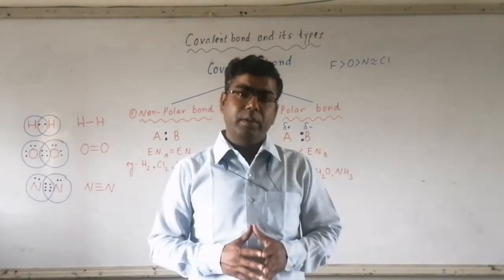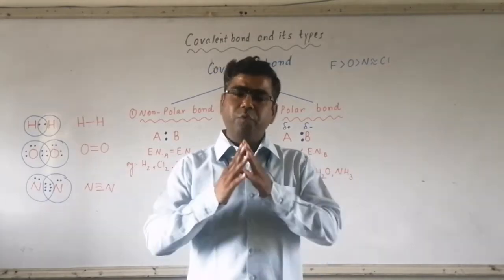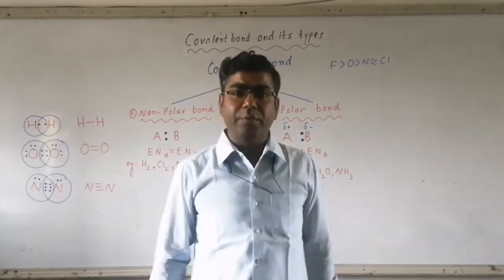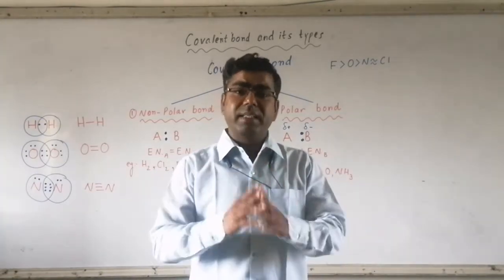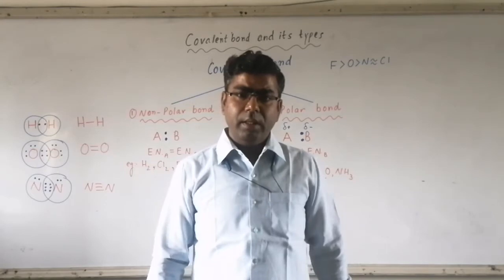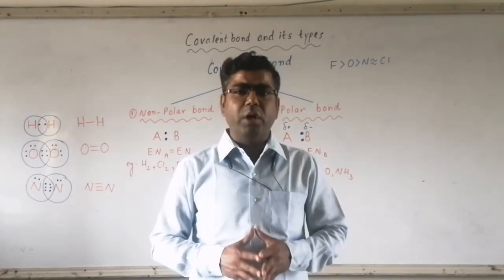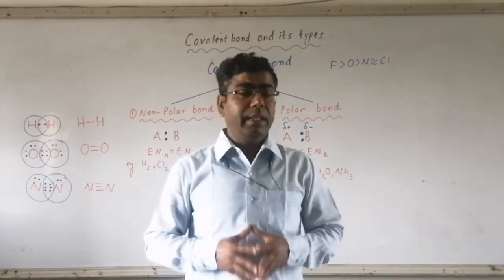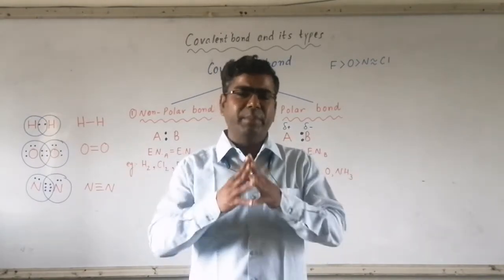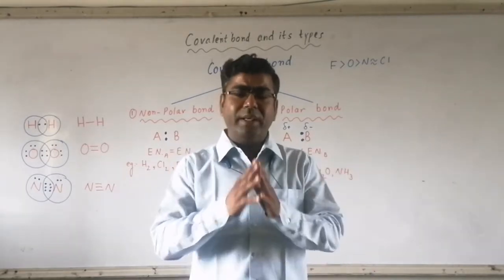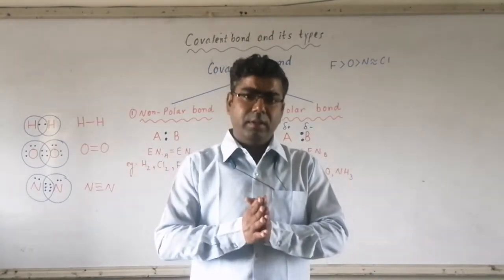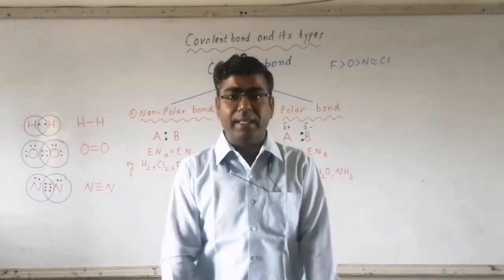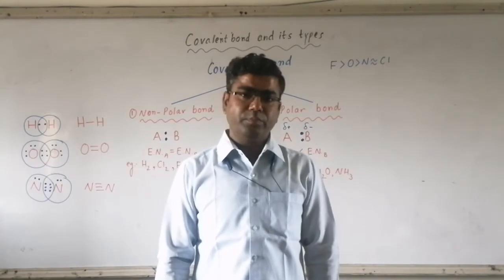So whenever 1 electron is contributed by each atom, there is a formation of single bond, or we can say single covalent bond. If there is contribution of 2 electrons by each atom for sharing, then there is a formation of double bond, or double covalent bond, between the two atoms. And if there is sharing of 3 electrons by each atom, then there will be formation of triple bond, or triple covalent bond.